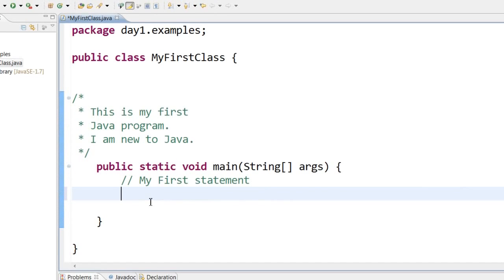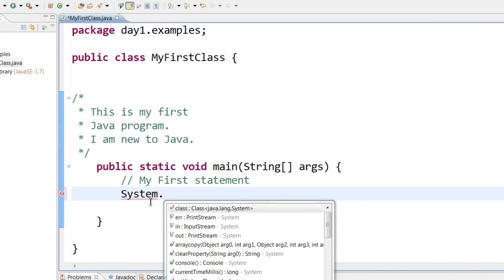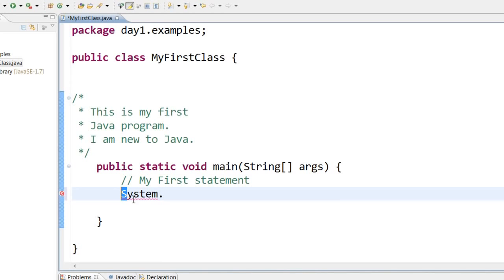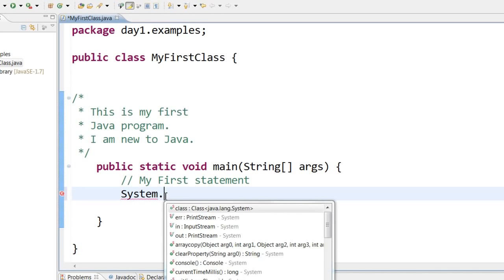Now if you want to print something to the console, the syntax is System dot. Now remember, the System keyword should start with a capital S, and when you put this dot, you should get some kind of pop-up. This pop-up shows that you have typed it correctly.